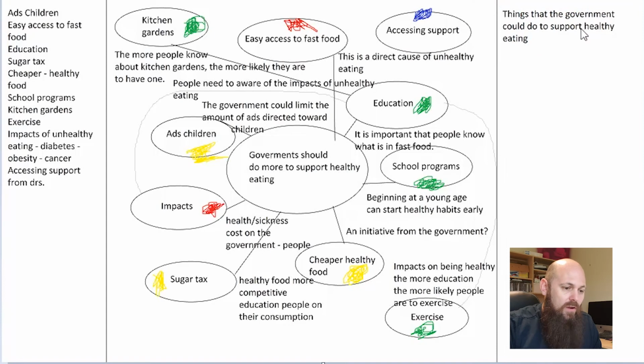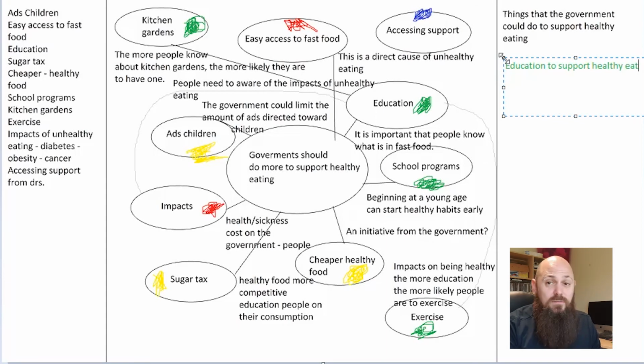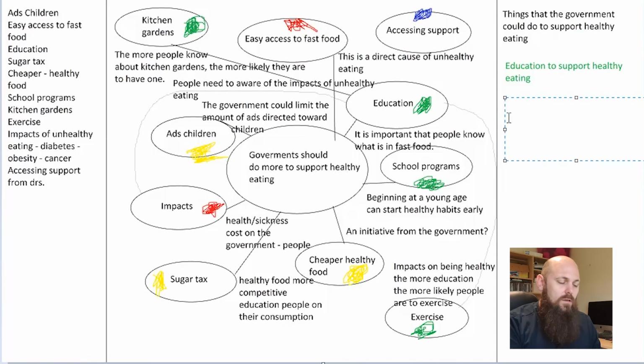Okay, and then we can grab our green one. Education to support healthy eating. And that would be my second point. And then our third one here is where we're going to talk about the impacts of unhealthy eating.